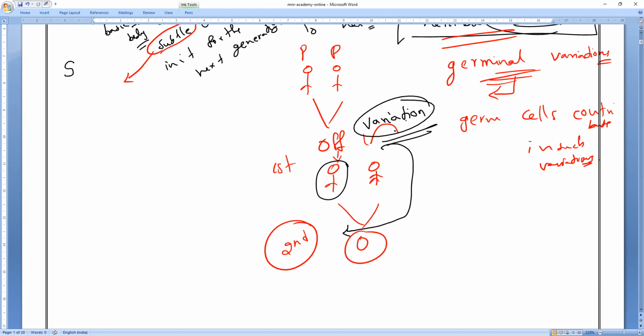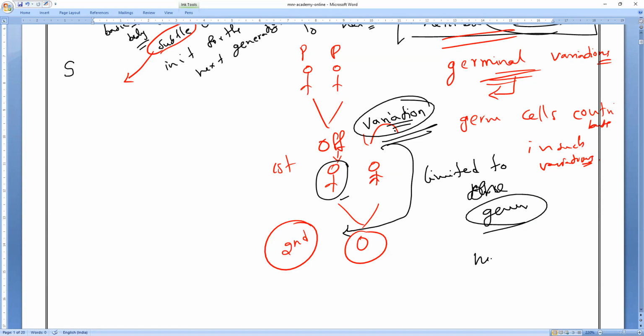This variation occurs only in this generation, and it is limited to that particular generation only. Are you understanding, Amma? Everybody? Such changes are not transferred from one generation to the next. Because of environmental conditions, this variation occurs only in one generation, but it is not continuing.